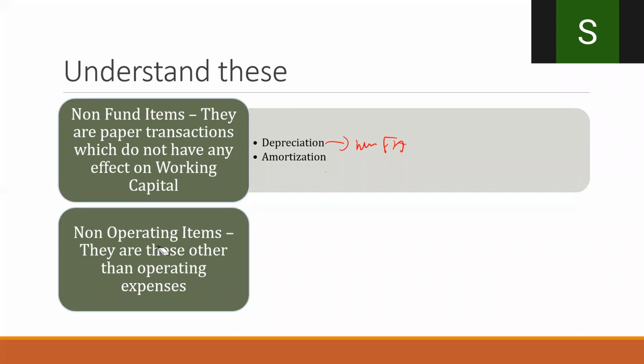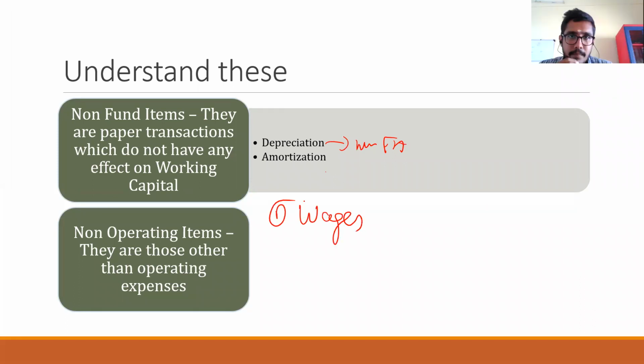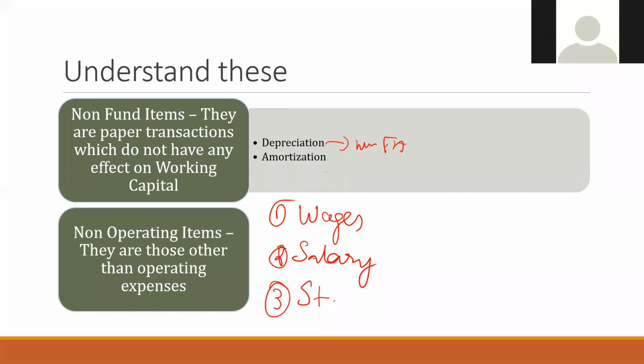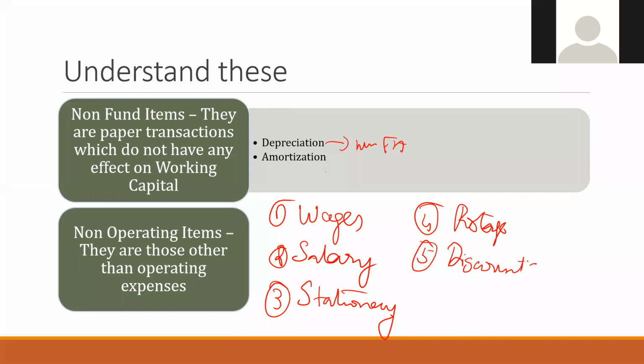Let me ask you, these are operating expenses, right? Stationery, discount.